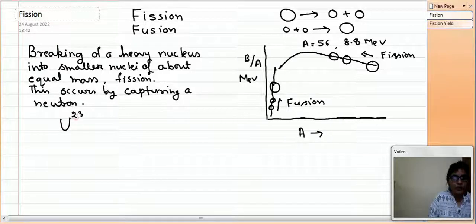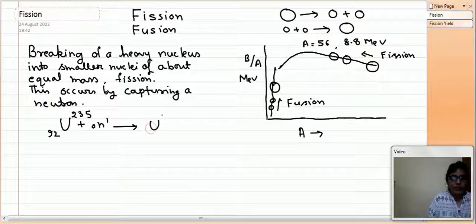When uranium 235 captures one neutron, then initially it becomes U236. This is an unstable product.